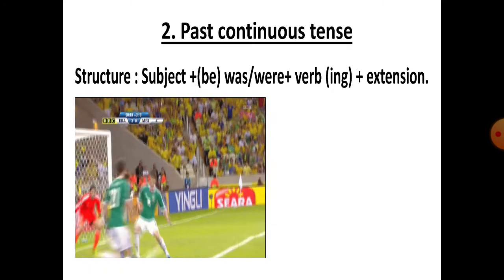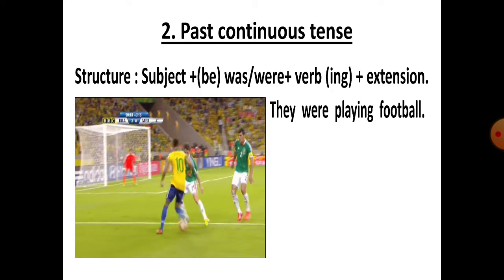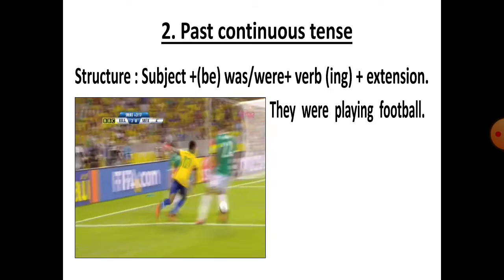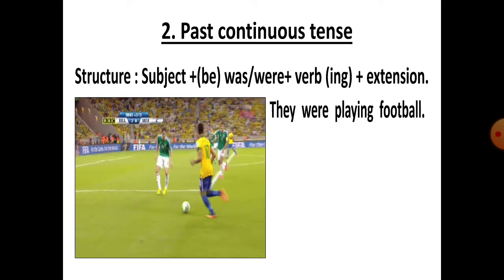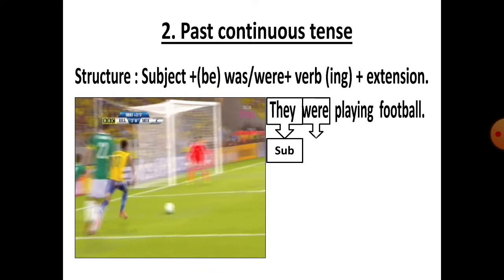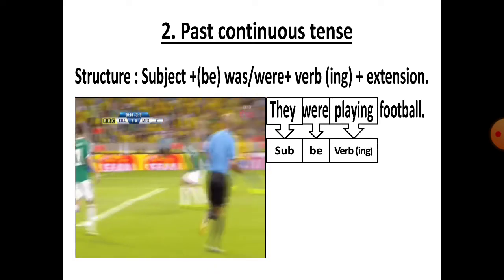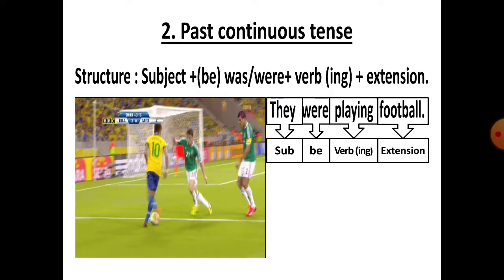Okay, dear students. Here is the example. They were playing football. This is the subject, were is the be verb, playing is verb plus ing, and the rest of the words, football, is the extension.